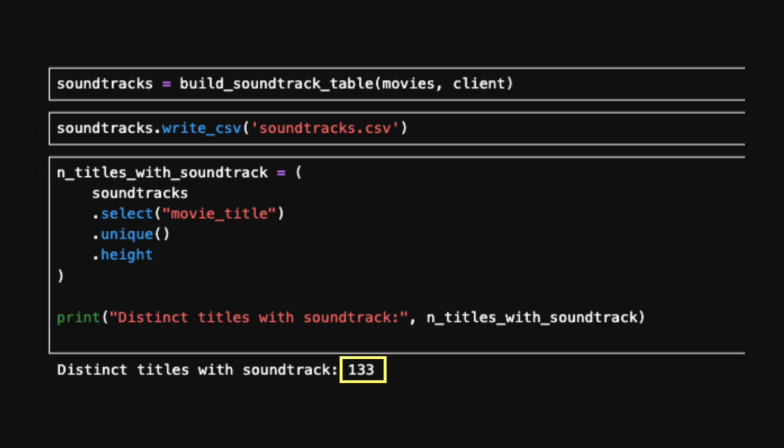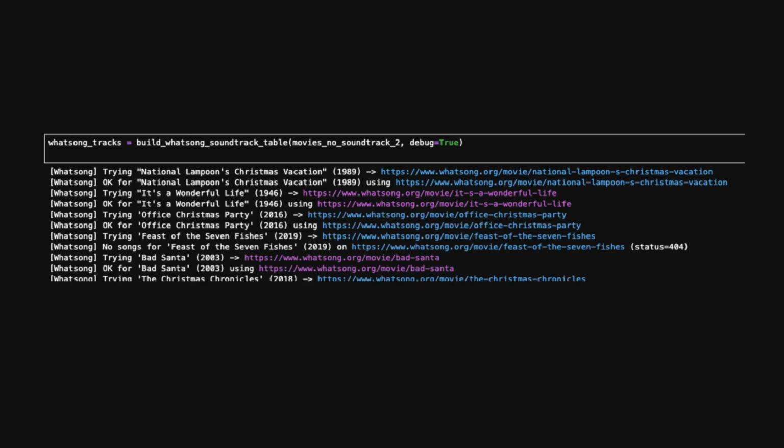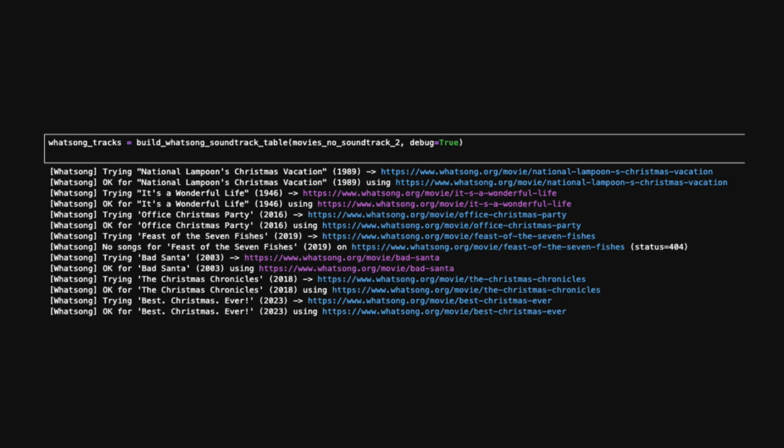At that moment, I realized how important having the soundtrack would be for my model to identify a Christmas movie, so I had to start thinking of a different solution. And that's when I found a soundtrack site. Of course, there was no API, but nothing can be that easy, and I didn't want to be the Grinch this Christmas, so I decided to go anyway. I had to scrape in an old-fashioned way, but I managed to get 263 movies. I was generally happy and ready to drop all the other Christmas movies because they seemed like more obscure movies and would just generate noise in my data set.